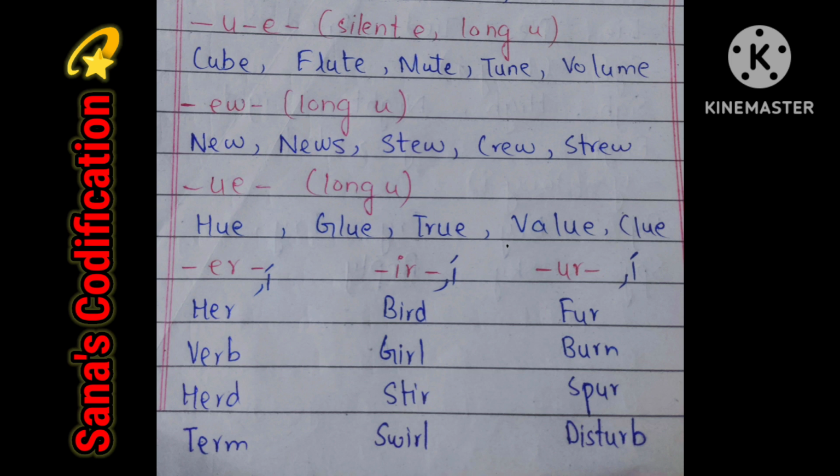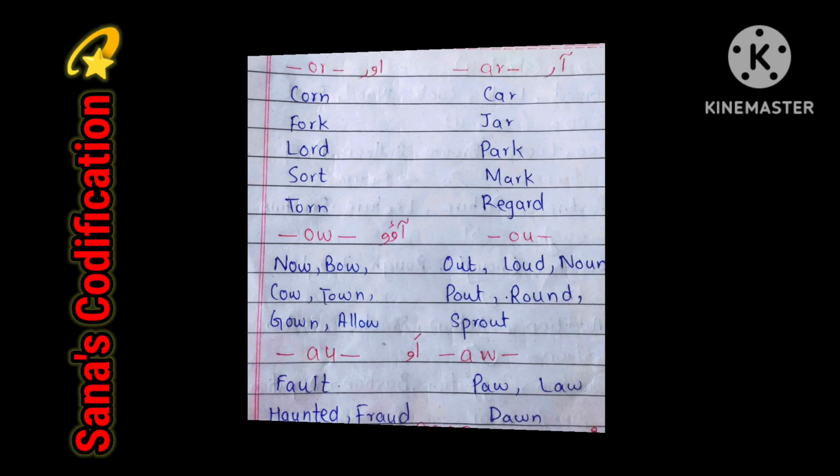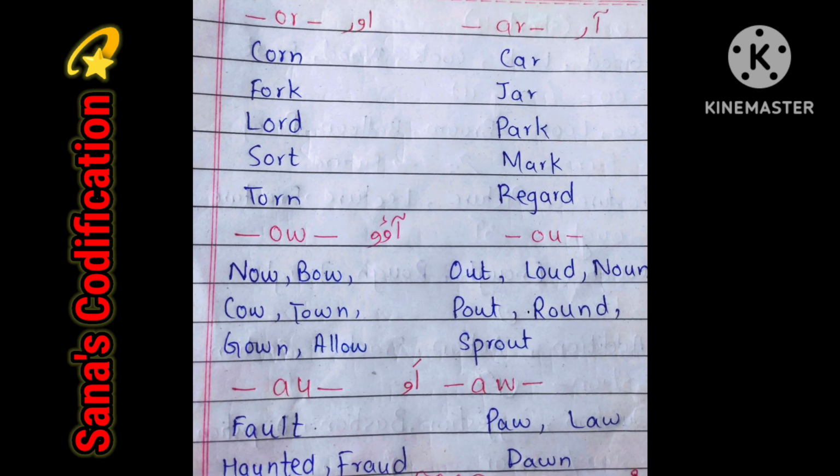Same case with U and R, like fur, burn, spur, disturb. Again, towards OR, it gives the sound of O, like short, fork, sort, born. And A and R gives the sound of R, like car, jar, park, mark, record.